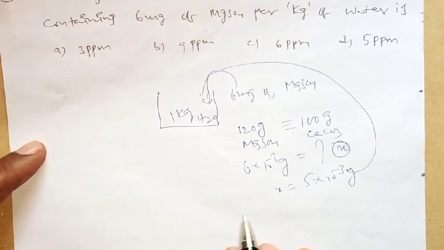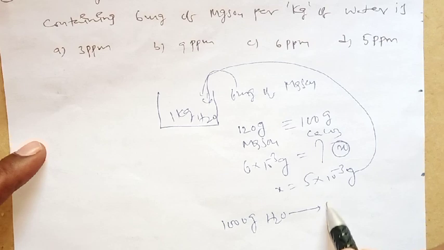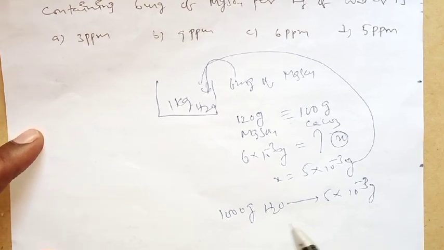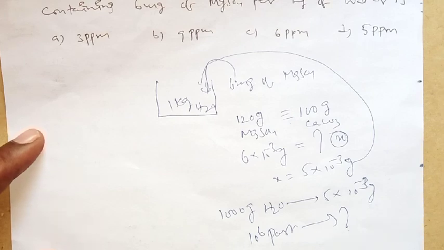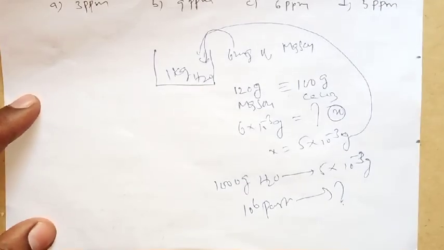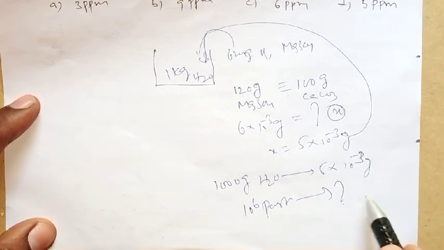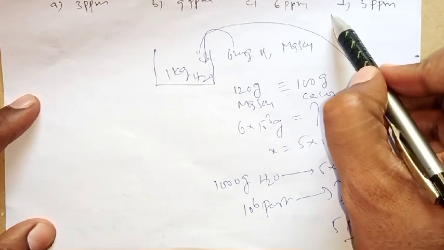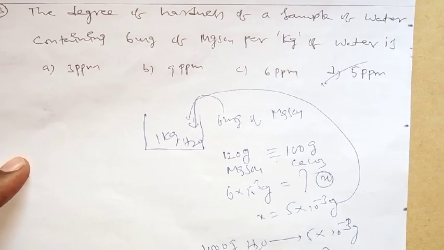That means 1000 grams of H2O contains 5 into 10 power minus 3 grams of magnesium sulfate. Is it okay? Now, as per the definition, what can we take? 10 power 6 parts, because we identify in terms of million. So 1000 grams, 1 kg of water contains 5 into 10 power minus 3 grams of magnesium sulfate. As per the definition, for 10 power 6 parts how much? Again, if you do the cross multiplication, you will get 5 ppm. So our answer is 5 ppm. Is it clear?